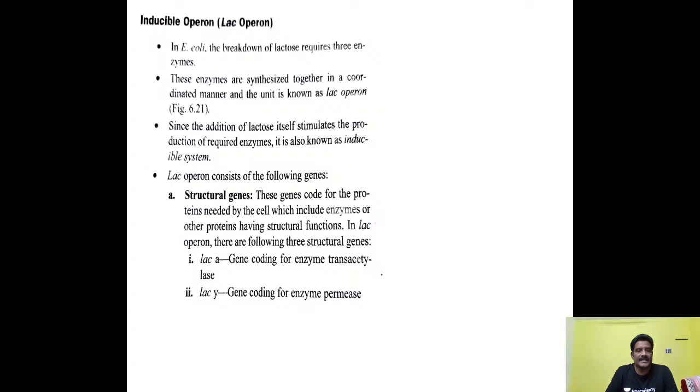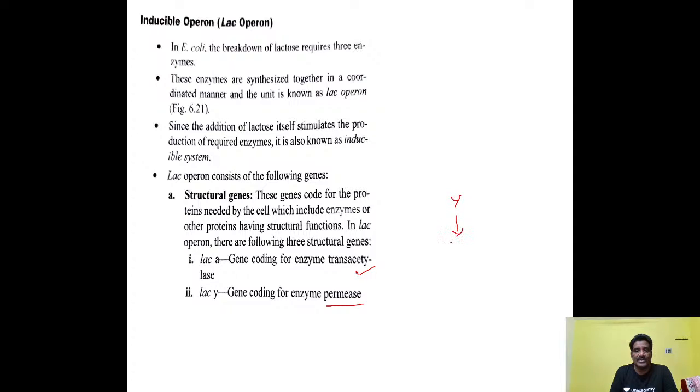This is gene A here. This is also called transacetylase enzyme. This transacetylase enzyme function was not known. And next, the Lac Y gene codes for the enzyme permease. This is one enzyme, permease, that is synthesized by the Y gene. So, for example, you take the Y gene here.